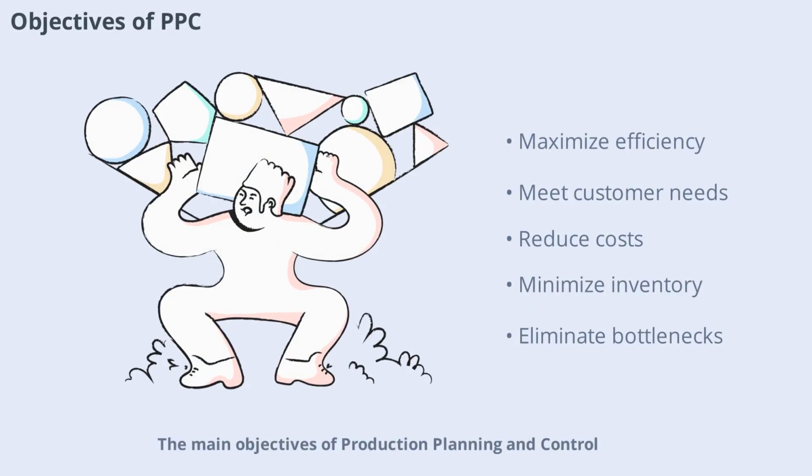Main objectives of production planning and control revolve around achieving maximum efficiency and meeting customer requirements. PPC aims to ensure the right quantity and quality of products are produced at the right time, using the least amount of resources. It strives to minimize production costs, reduce inventory levels, and eliminate bottlenecks. By doing so, PPC not only boosts productivity, but also enhances customer satisfaction. These objectives guide every decision made within the production process, from scheduling to resource allocation.